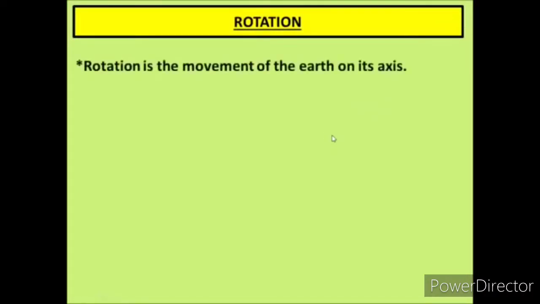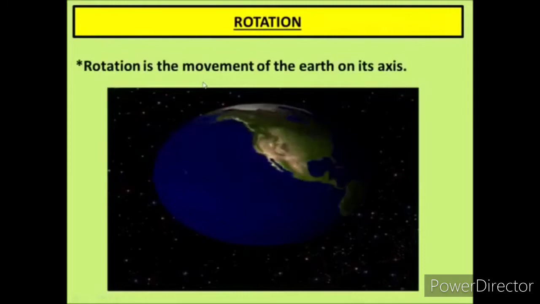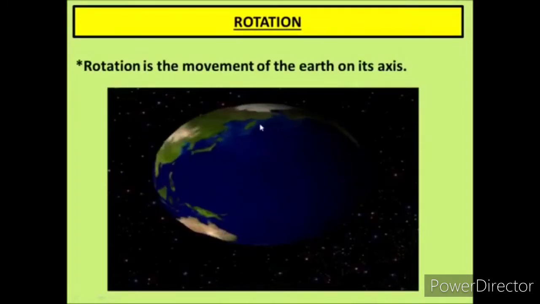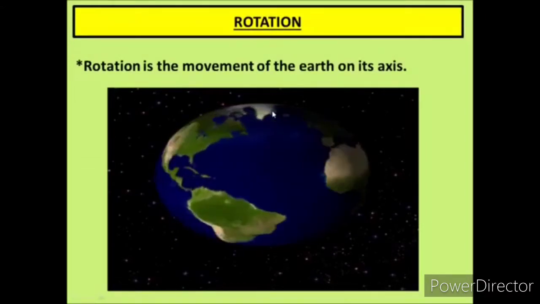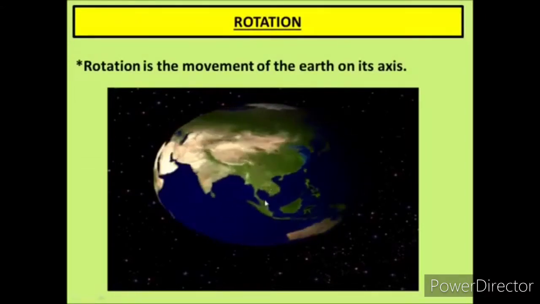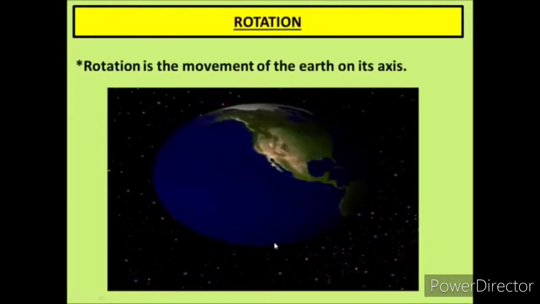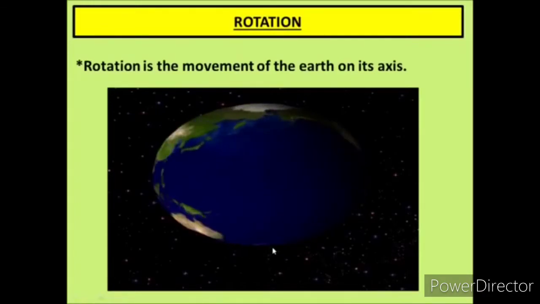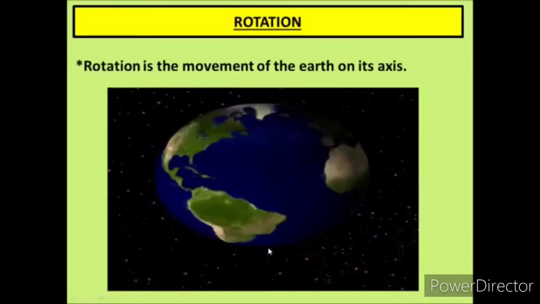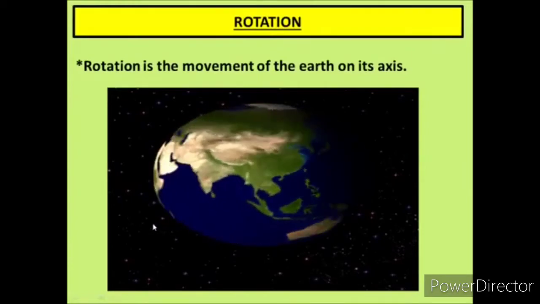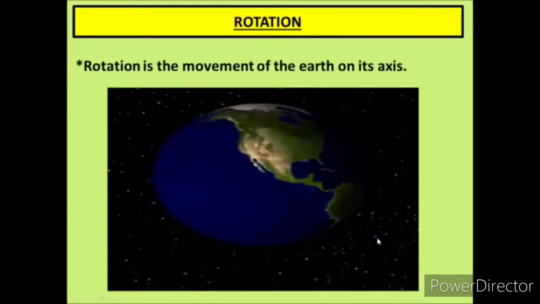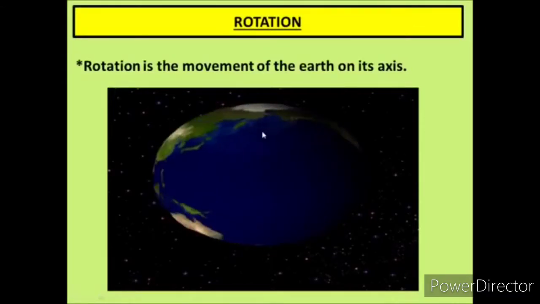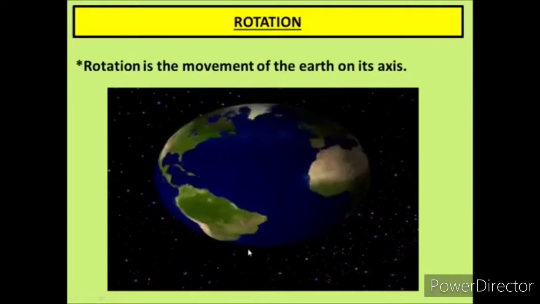What is rotation? Rotation is the movement of the earth on its axis. Now, what is axis? We have discussed in the previous chapter that axis is an imaginary line on which earth rotates. Another definition of rotation is the spinning movement of the earth on its axis from west to east, which causes day and night, is called rotation.